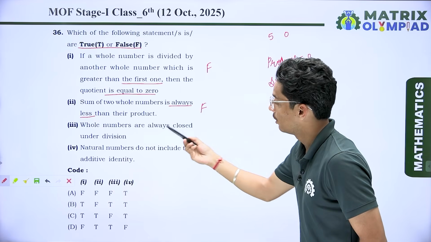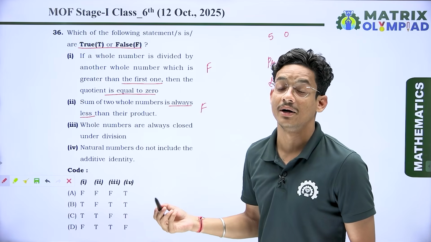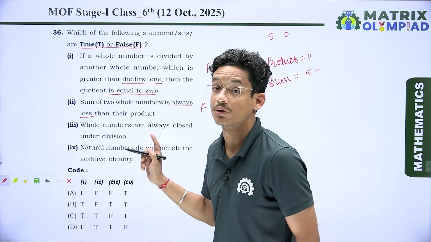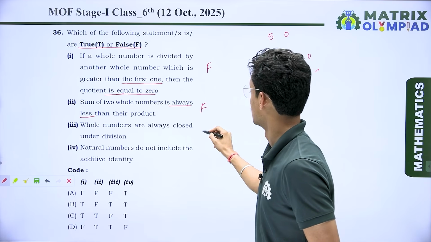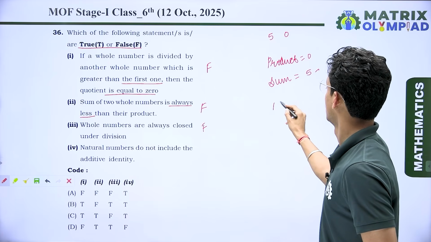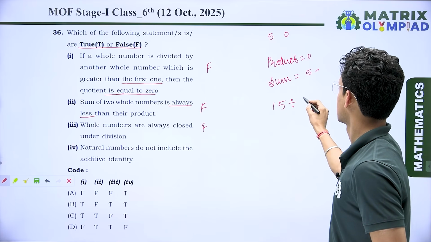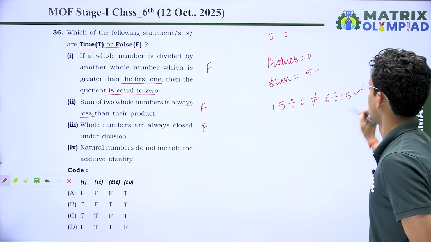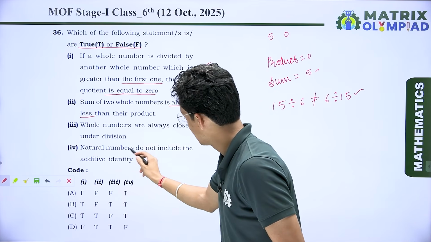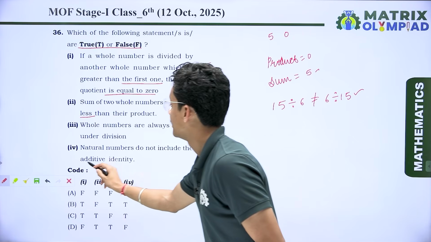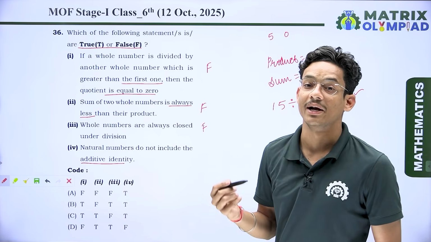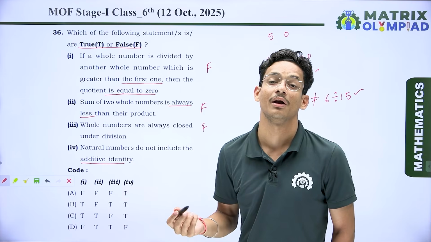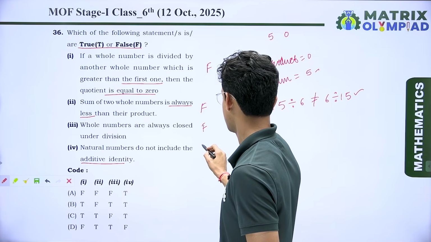So next, whole numbers are always closed under division. No, this one is also false. It means if we take two whole numbers like 15 divided by 6, which is not equal to 6 divided by 15. Okay. Now, natural numbers do not include the additive identity. So the additive identity is 0, and 0 is not included in natural numbers. So it means this statement is true.